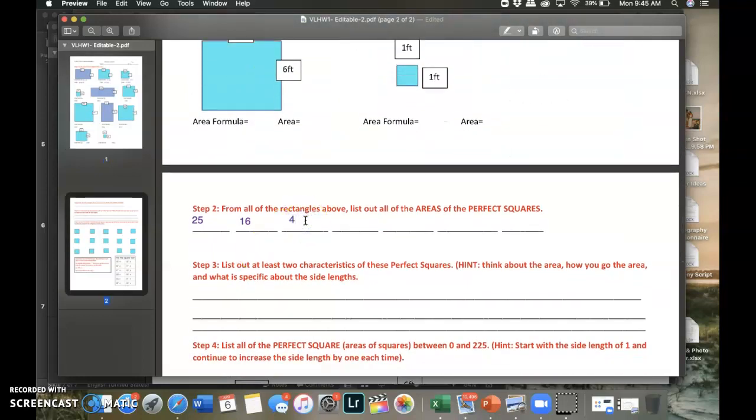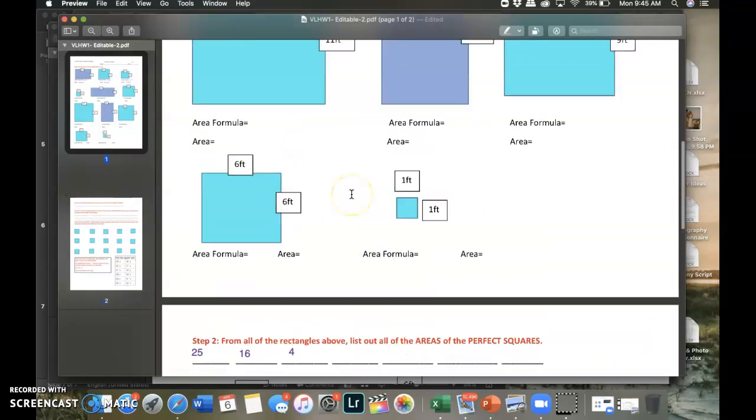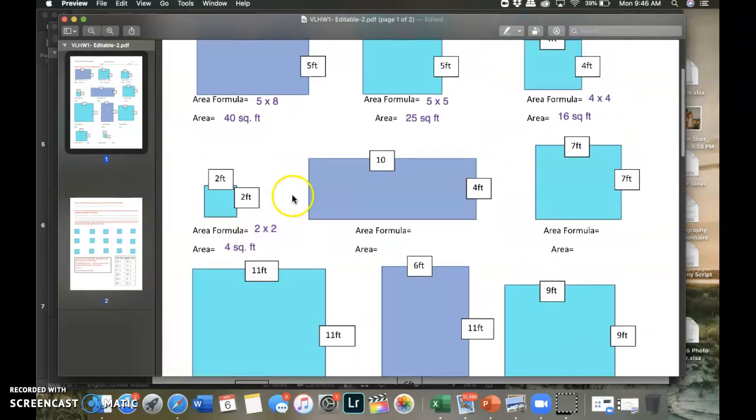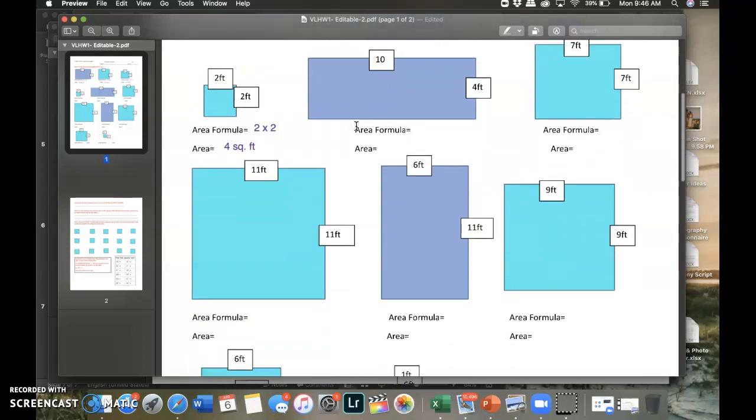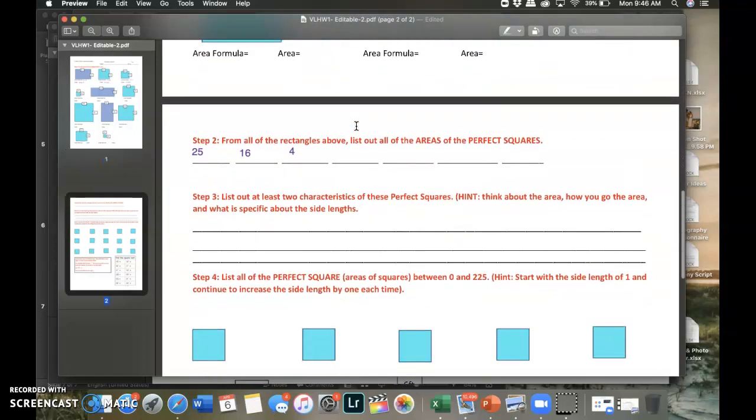So that's what I'm doing. I'm looking for the areas of every single square, and I even color-coded it for you. It's the pretty aqua teal color, my favorite color. Okay, so there are 1, 2, 3, 4, 5, 6, 7 perfect squares that I need you to give me the area for. So that's step 2.